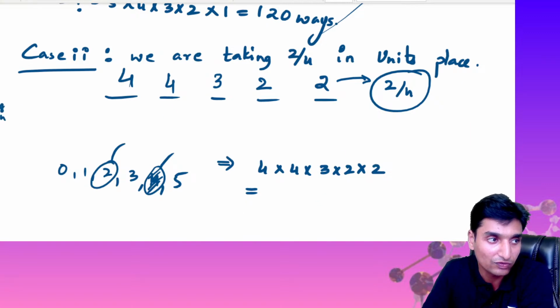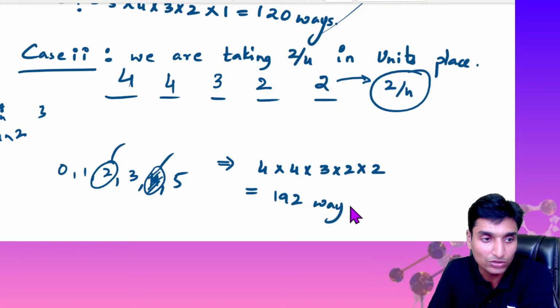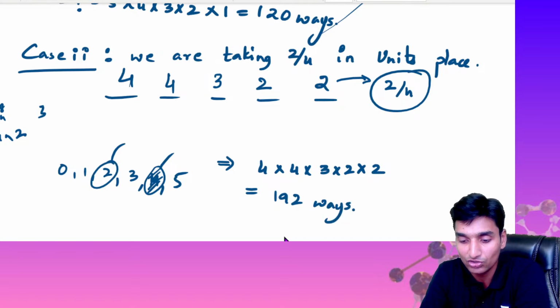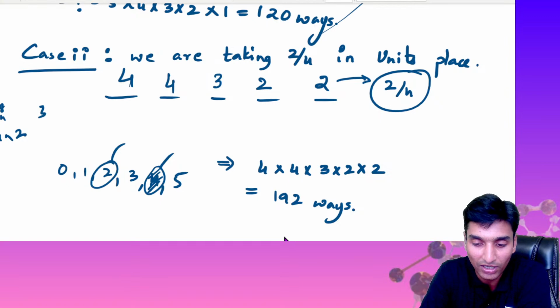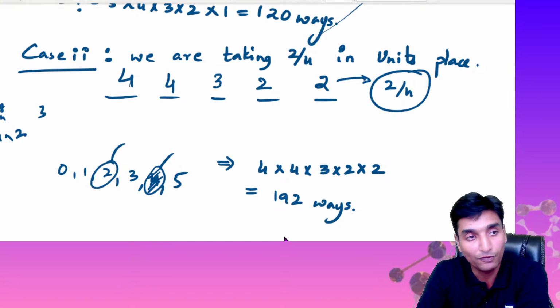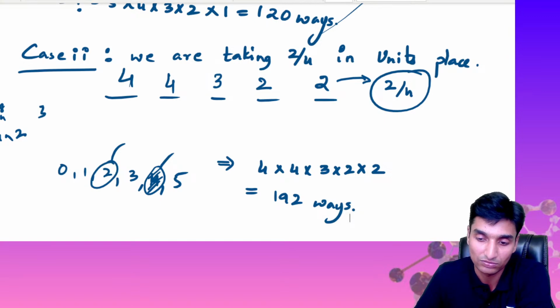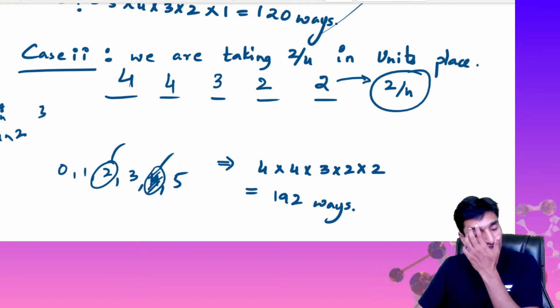So 192 different ways will be available for us if we take 2 and 4 in the units position. Is it clear guys? Okay, so this is a 3-mark question guys, 3-mark question right?